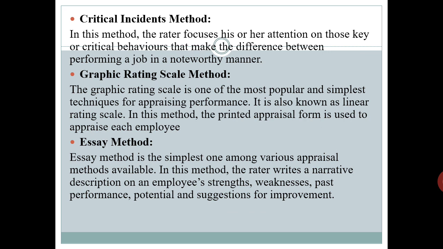First one, a list of noteworthy, that is good or bad, on the job behaviors or specific incidents is prepared. Second, a group of experts then assigns weightage or score to these incidents depending upon their degree of desirability to performing a job. Third, finally, a checklist indicating incidents that describe workers as good or bad is constructed. Okay, see what happens in this method. First one, a list is prepared.